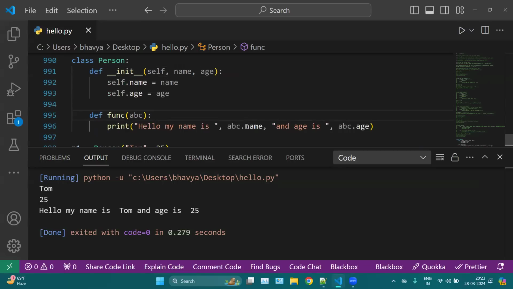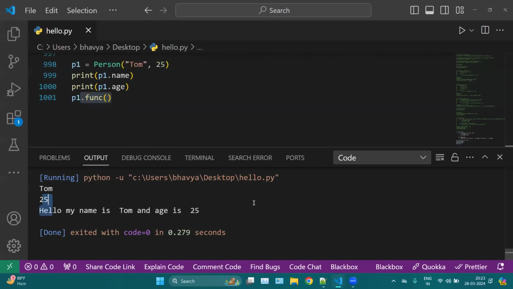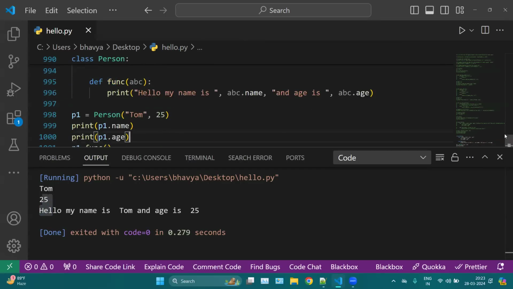But here we are accessing name and age only because of this ABC keyword, or we can say self keyword. And then here we are accessing the element, like, hello, my name is Tom and age is 25. Means we are calling this function, fancy.